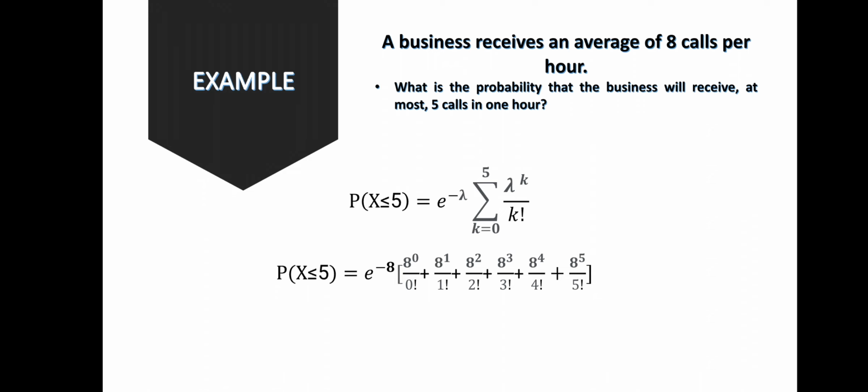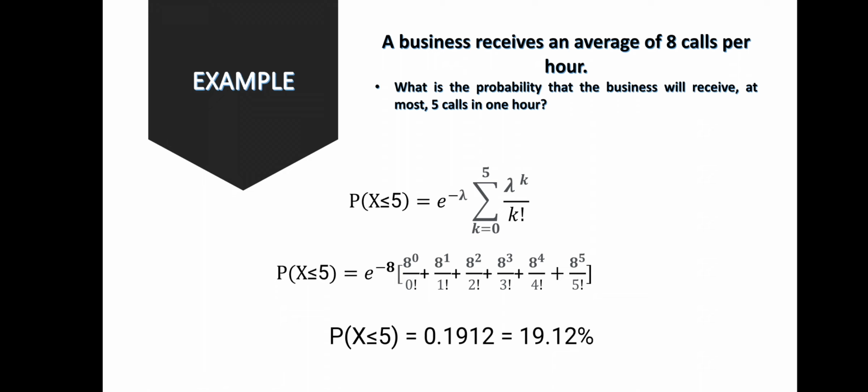So we have Euler's constant to the power of negative 8, multiplied by the summation of 8 to the power of 0 over 0 factorial plus 8 to the power of 1 over 1 factorial plus 8 to the power of 2 over 2 factorial plus 8 to the power of 3 over 3 factorial plus 8 to the power of 4 over 4 factorial plus 8 to the power of 5 over 5 factorial.